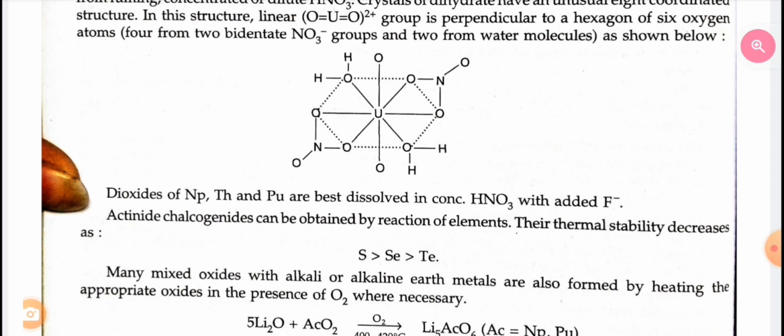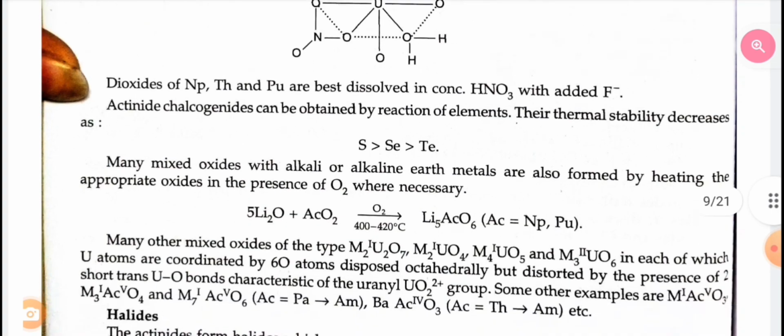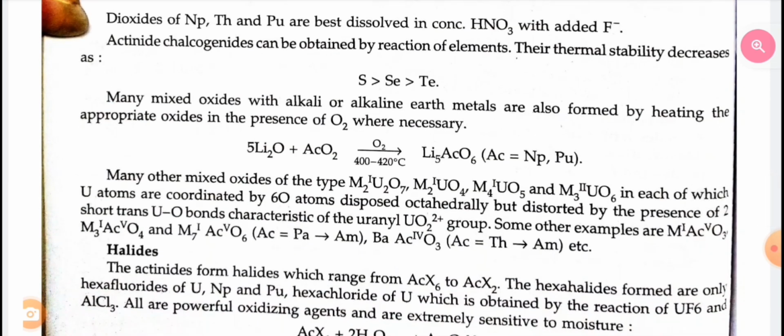Actinide chalcogenides can be obtained by reaction of the elements. Their thermal stability decreases in the order sulfur greater than selenium greater than tellurium. Many mixed oxides with alkali or alkaline earth metals are also formed by heating the appropriate oxides in the presence of oxygen where necessary. Many other mixed oxides are known in which uranium atoms are coordinated by 6 oxygen atoms disposed octahedrally but distorted by the presence of two short trans uranium-oxygen bonds, characteristic of the uranyl UO2 2+ group.